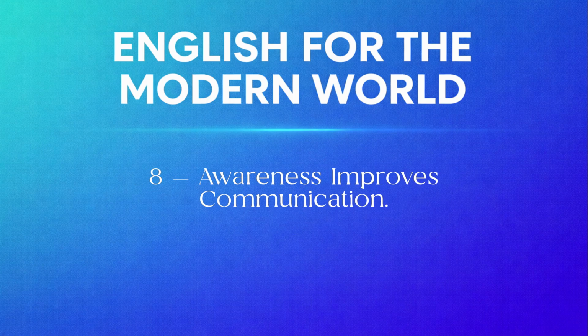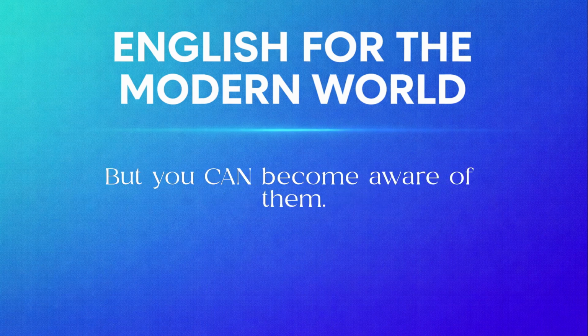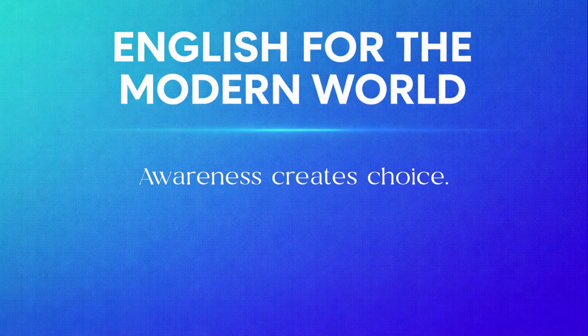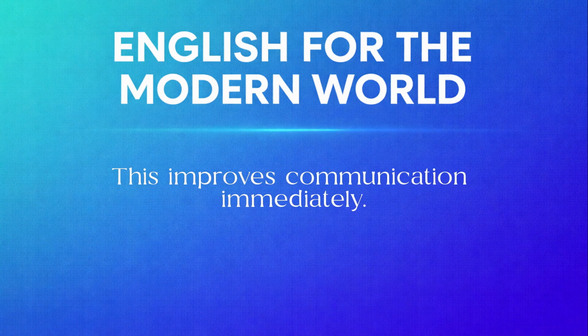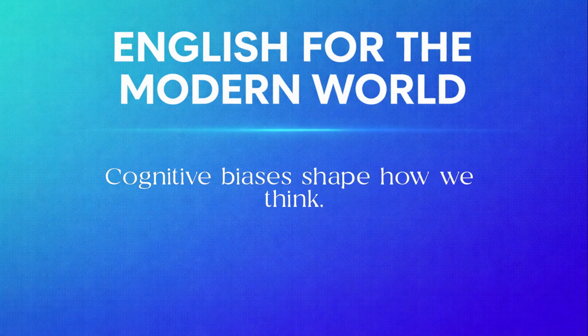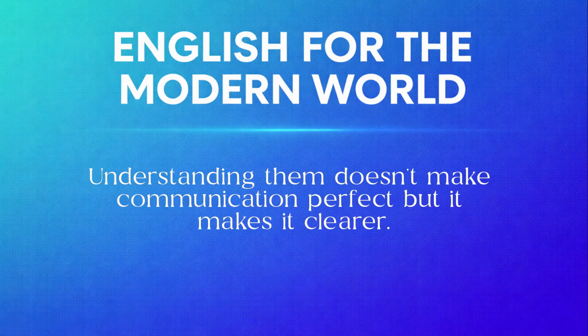8. Awareness improves communication. You don't need to eliminate cognitive biases. That's impossible. But you can become aware of them. Awareness creates choice. Instead of reacting, you pause. Instead of assuming, you clarify. This improves communication immediately. In closing, cognitive biases shape how we think, how we listen, and how we communicate. Understanding them doesn't make communication perfect, but it makes it clearer.